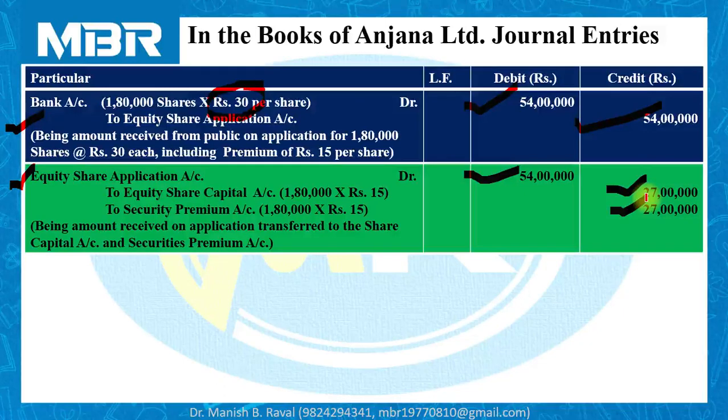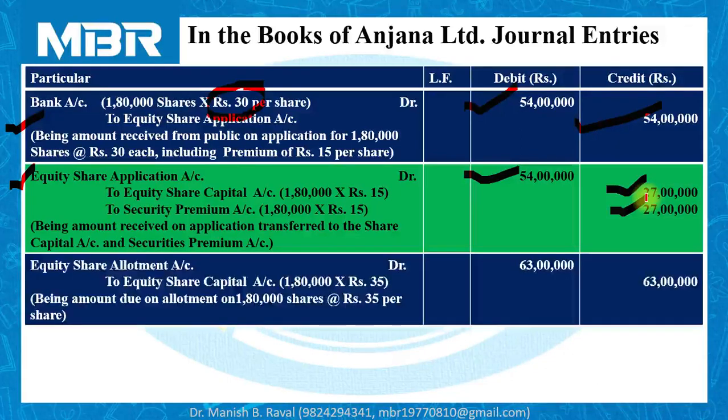Why? Because out of the total amount of 65 rupees to be received from the public, in the first go at the time of application, we have received only rupees 30 from them. So we have to make a call on allotment. We have made a call, equity share allotment account debited 63 lakhs, 1,80,000 shares multiplied by 35 rupees.